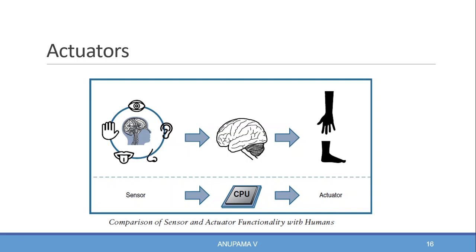The human brain signals motor function and movement, and the nervous system carries that information to the appropriate muscular system. Similarly, a processor can send an electrical signal to an actuator that translates the signal into some type of movement.